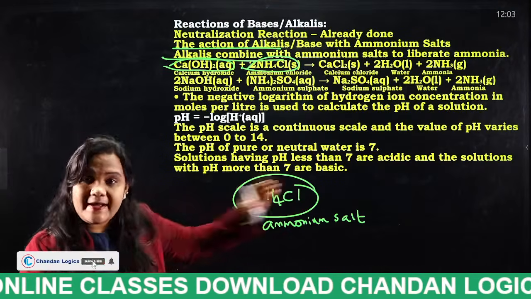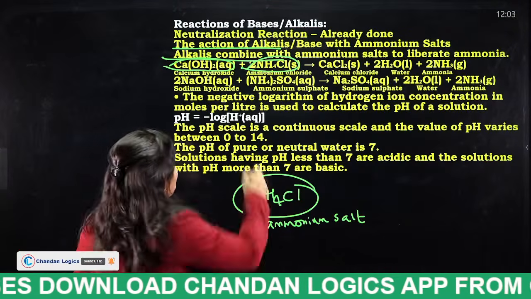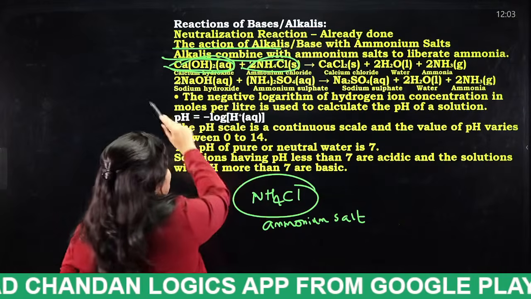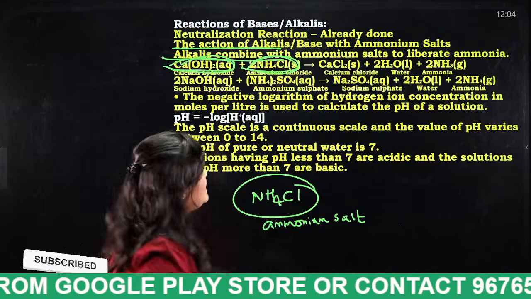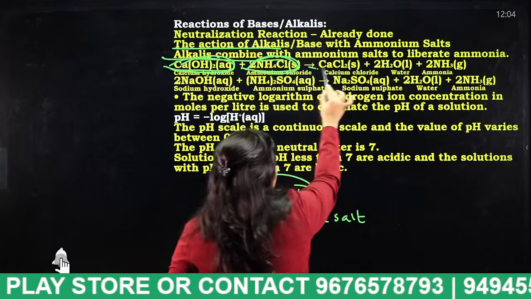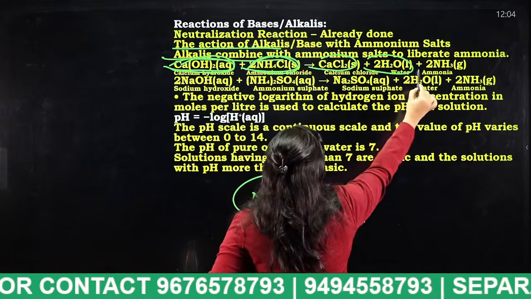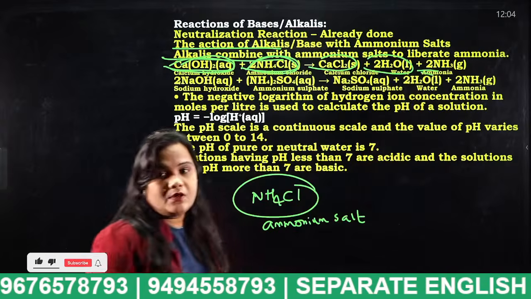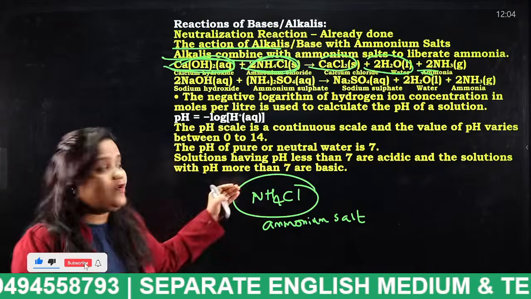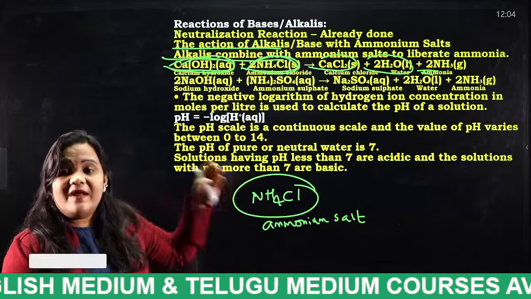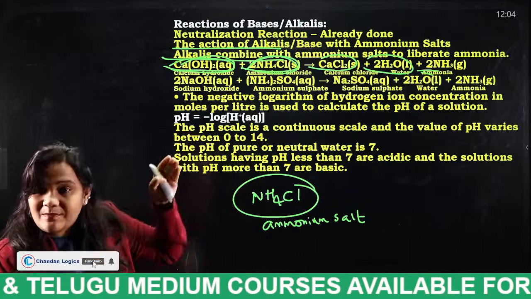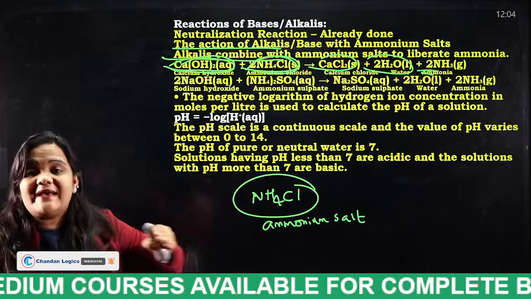Look at the equation: when calcium hydroxide reacts with ammonium chloride, an ammonium salt, what we are getting is calcium chloride plus water and finally ammonia. As I have told you already, when bases react with ammonium salts, which gas is emitted?